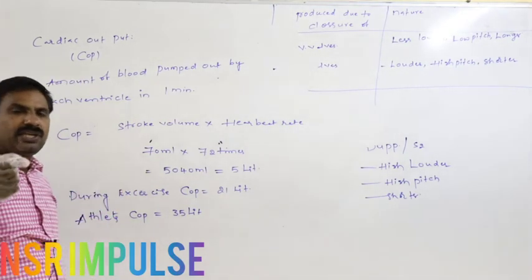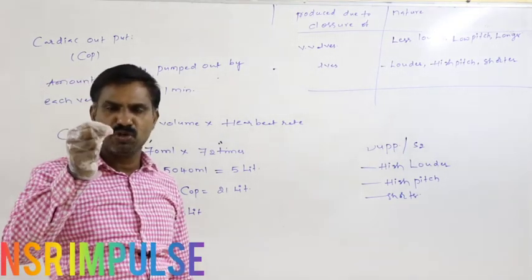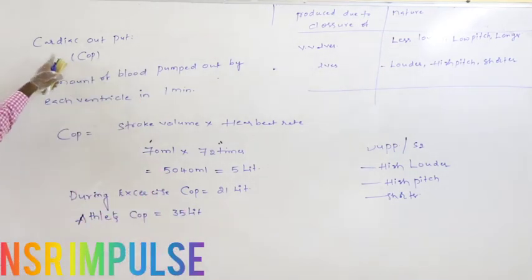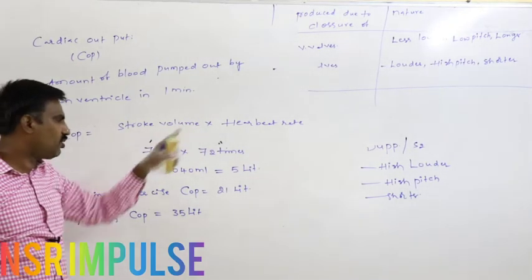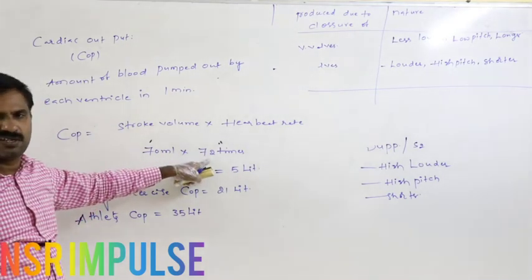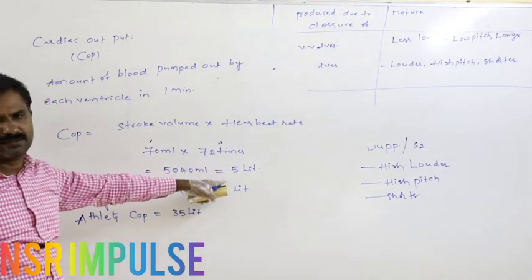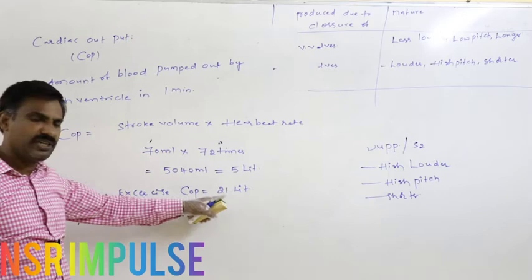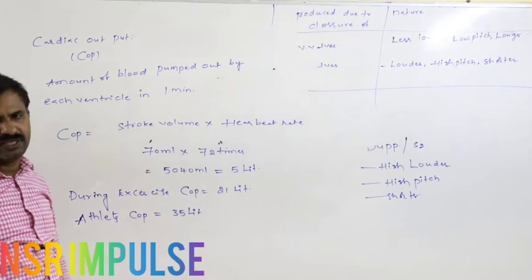But if we want to calculate the amount of blood pumped out by each ventricle in 1 minute, that is called the COP, or cardiac output. So COP equals stroke volume times heartbeat rate. Stroke volume is 70 ml, heartbeat rate is 72 times at rest, which equals approximately 5040 ml, that is, 5 liters. During vigorous exercise, COP may rise up to 21 liters. In an athlete, the cardiac output may be 35 liters.